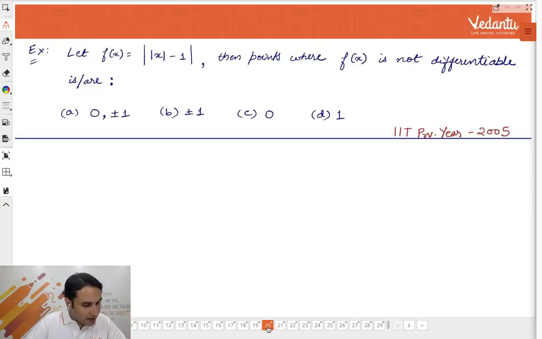Rishit, you can separately ask me about that 2018 problem. Okay, I'll give you my email ID. Towards the end of the session, I'll give my email ID to all of you.